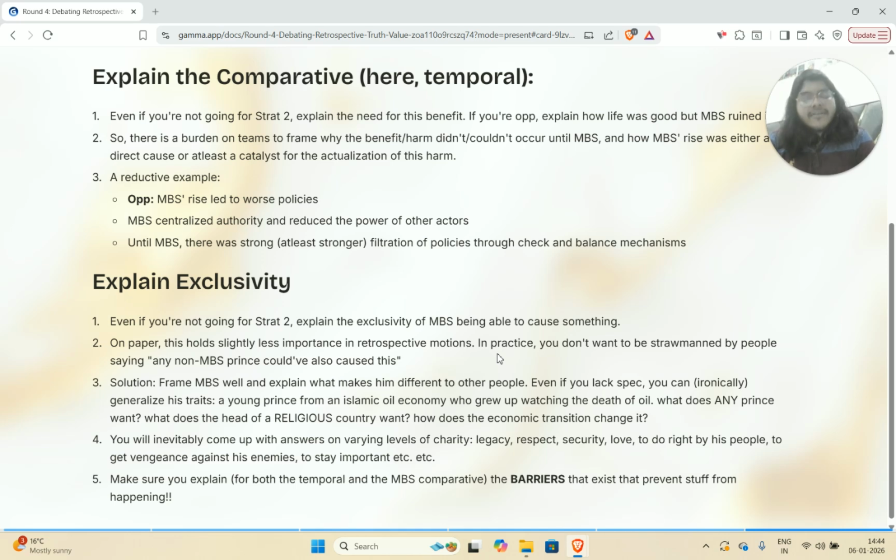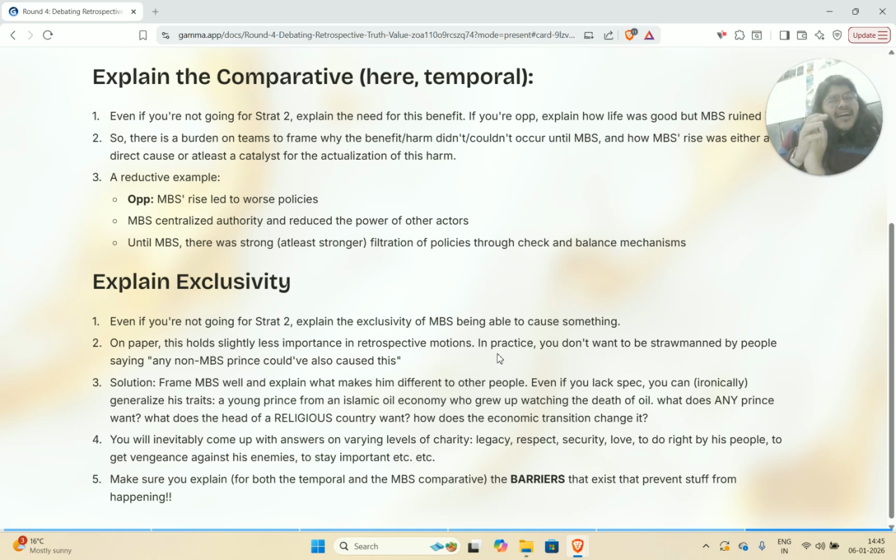You can still, even if you lack specifics, ironically generalize his traits. You can think about how a young prince from an Islamic oil economy who grew up watching the death of oil would have thought, or would have formed a personality and an internal decision making calculus. And then you try to describe MBS in as detailed, diverse and distinct terms as you can. So, what are all the different adjectives that you can attach to MBS? What are all the different traits about MBS that you can reasonably ascertain?